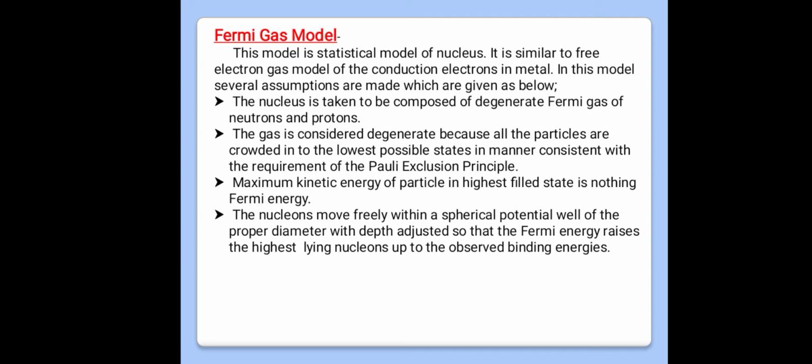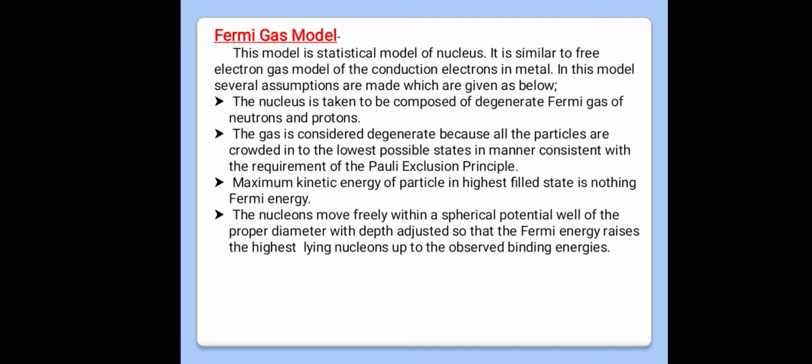The gas is considered degenerate because all the particles are crowded into the lowest possible states, in a manner consistent with the requirement of Pauli's exclusion principle.